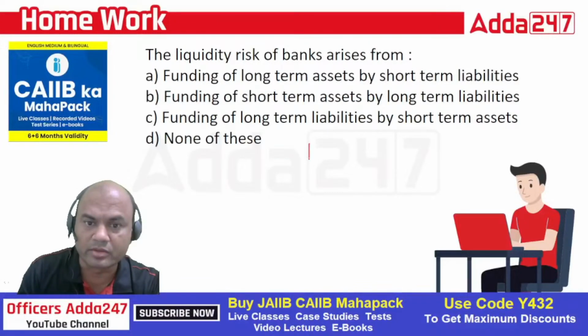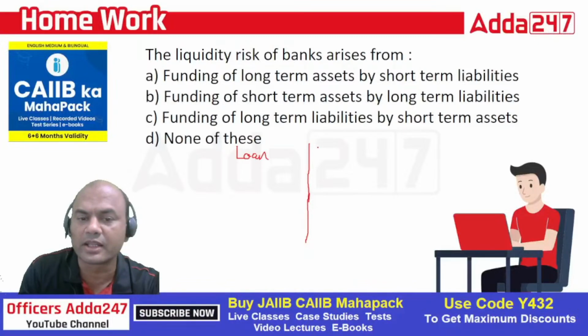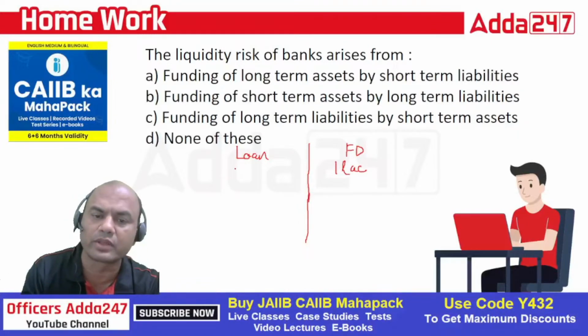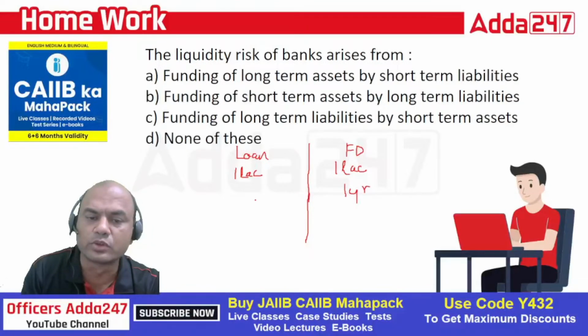Suppose, let's keep it very simple, I am having a loan and an FD, matched one to one. Both are of 1 lakh. I am having an FD of 1 lakh, and against that I am giving a loan of 1 lakh. Now let's say this FD is of 1 year and this loan is of 3 years.